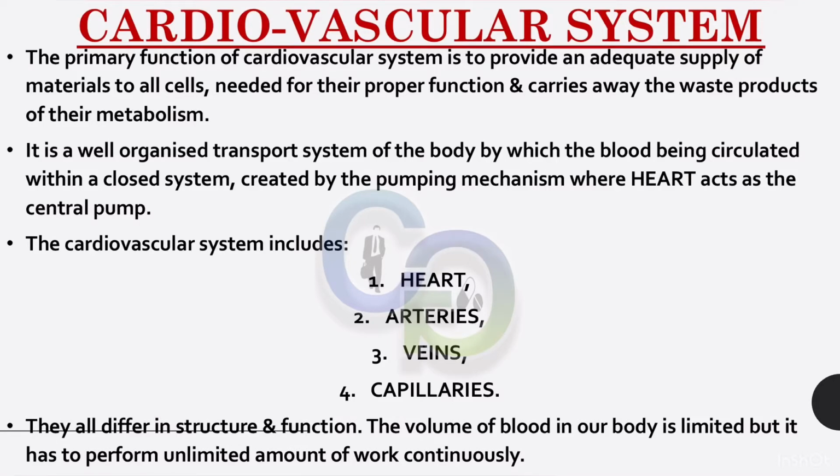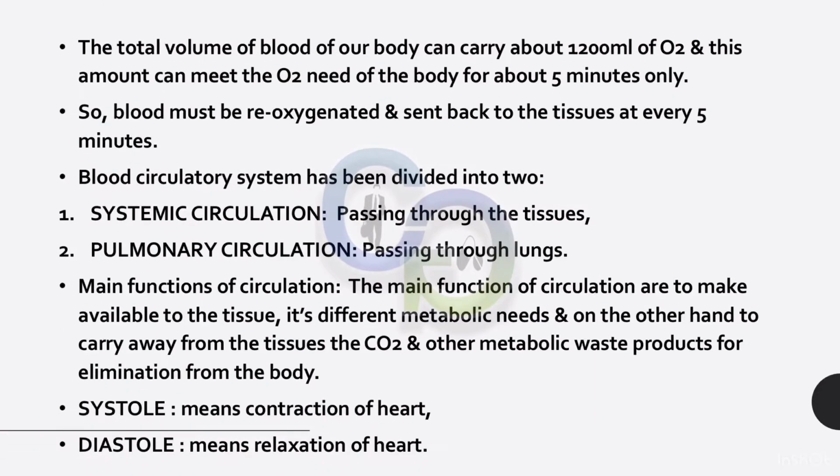The cardiovascular system includes the heart, arteries, veins, and capillaries. They all differ in structure and function. The volume of blood in our body is limited, but it has to perform an unlimited amount of work continuously. The total volume of blood of our body can carry about 1200 ml of oxygen, and this amount can meet the oxygen need of the body for about 5 minutes only. So blood must be reoxygenated and sent back to the tissues every 5 minutes.